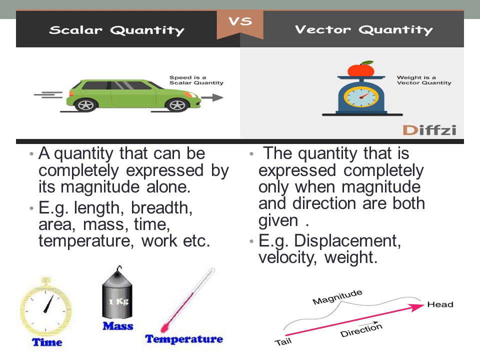Let us learn vector quantity. The quantity that is expressed completely only when magnitude and direction are both given is called a vector quantity. Displacement and velocity are vector quantities. For example, a displacement of 20 kilometers towards the north.